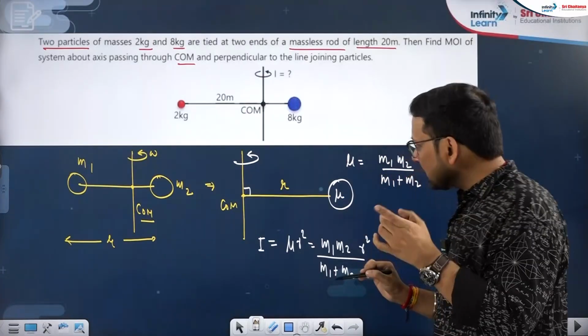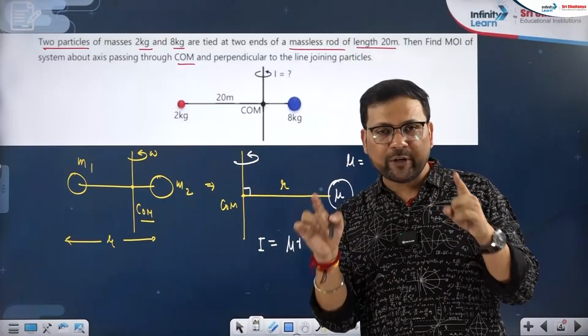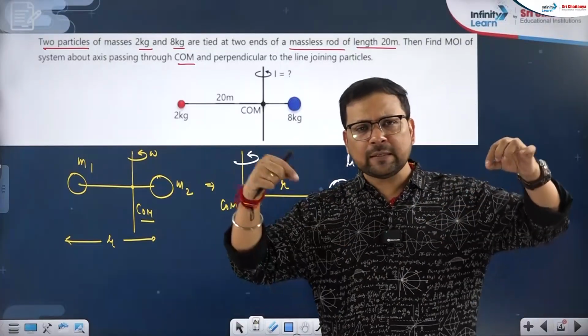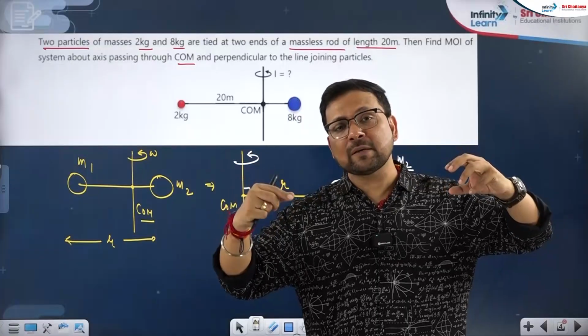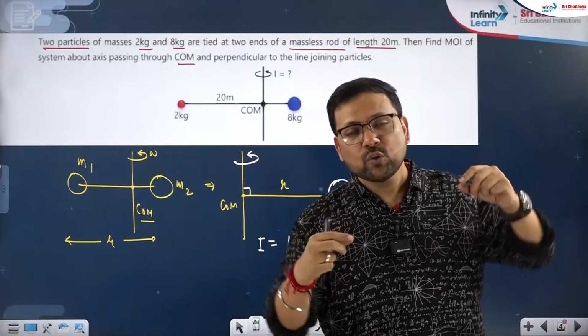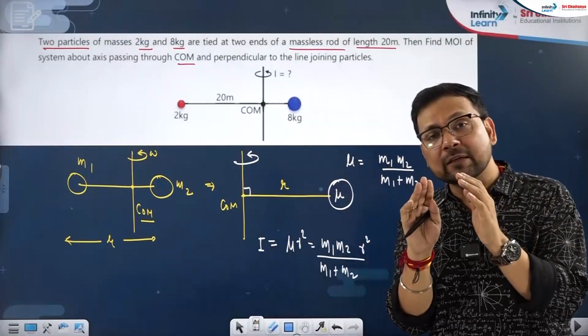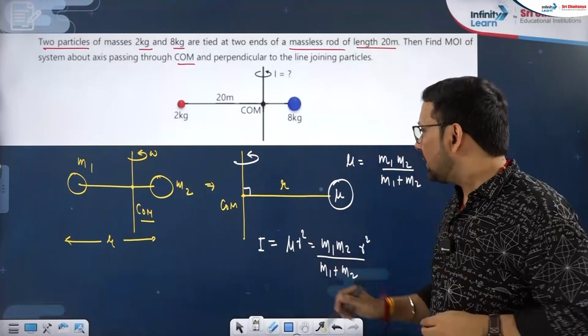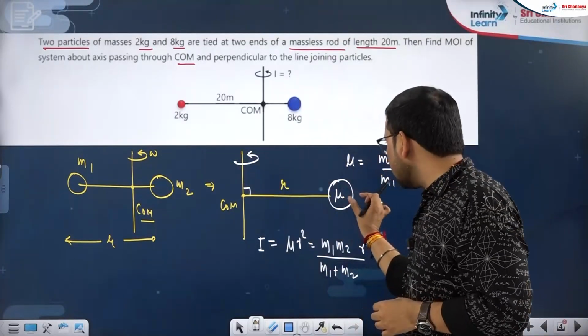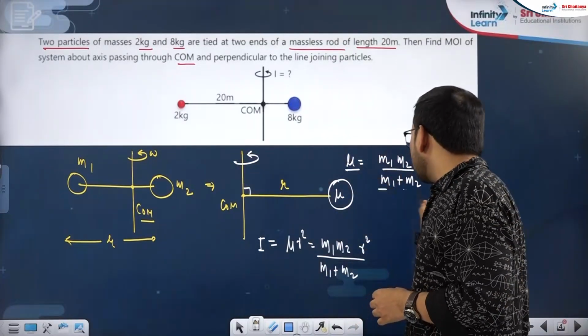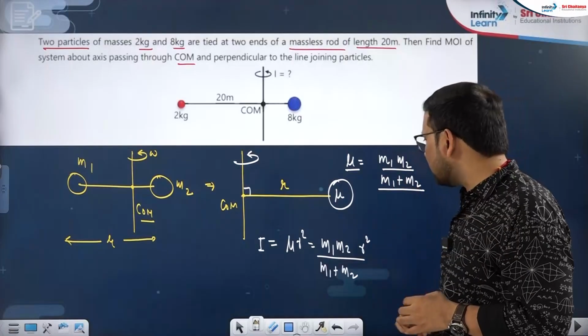So understand, again I am summarizing: for the moment of inertia or anything required for a two particle system about their center of mass, we will consider the two particle system as a one particle system. Out of two masses I will take one, and that one reduced mass will be m1 m2 upon m1 plus m2.